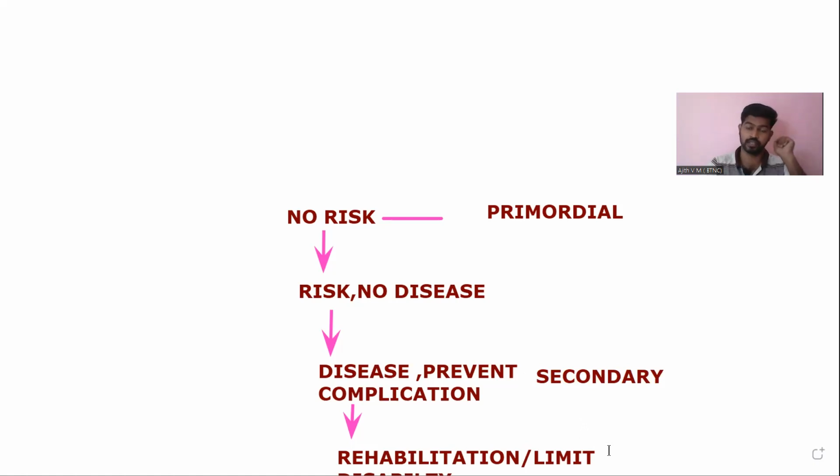Tertiary means third. Here the person already has the disease. For example, consider diabetes, for which he is taking medicine; that we consider secondary prevention. Suppose this person presents with a diabetic foot, a wound in the foot.